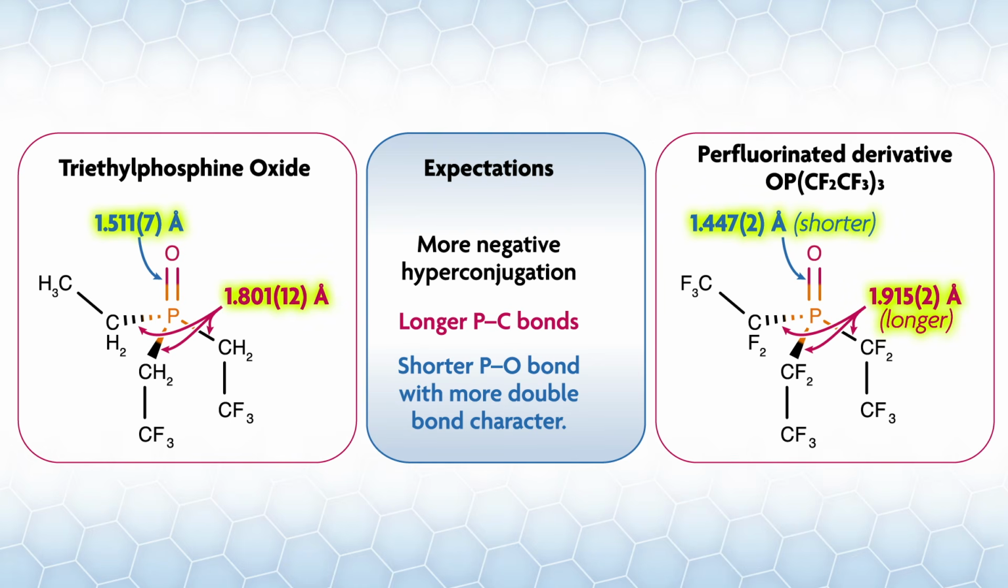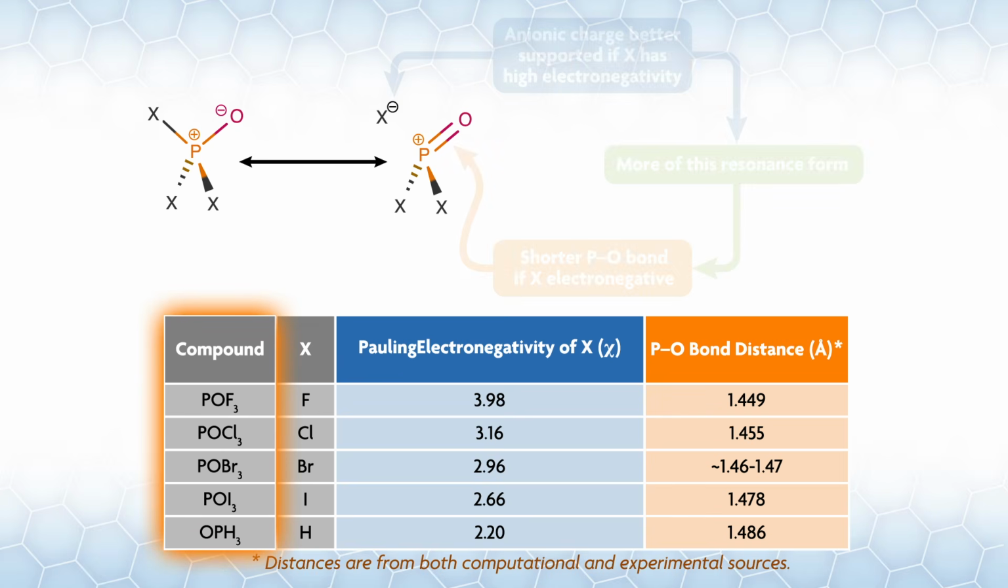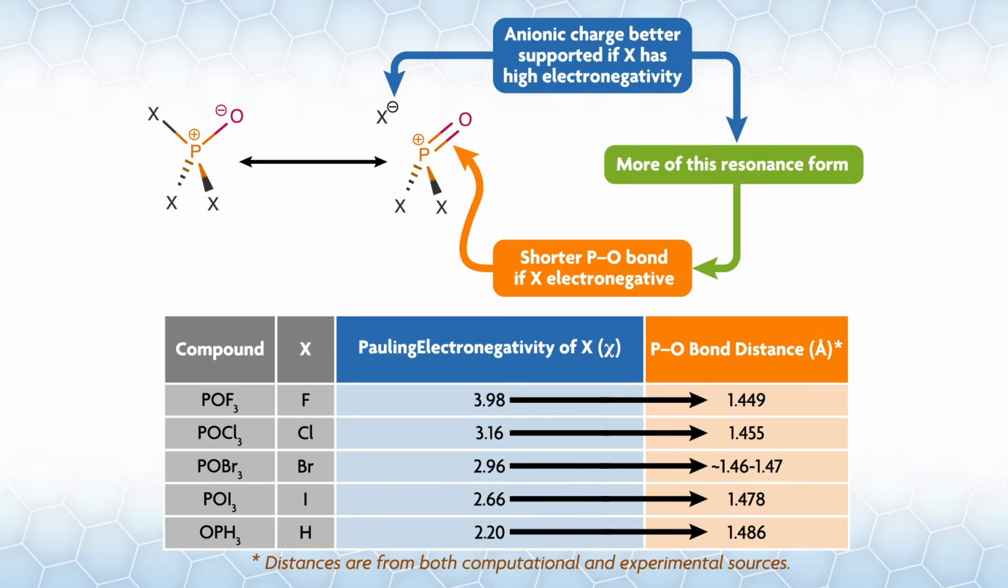Here are the parameters of the structures side by side. Exactly the expected structural effects are found, consistent with negative hyperconjugation. Here's another example. Let's look at the series OPF3, OPCl3, OPBr3, OPI3, and OPH3. As X becomes more electronegative, the hyperconjugation increases because the anionic charge on X is better supported. As a result, the OP bond should get shorter with more electronegative X and longer with less electronegative X. Again, this is precisely what's found.